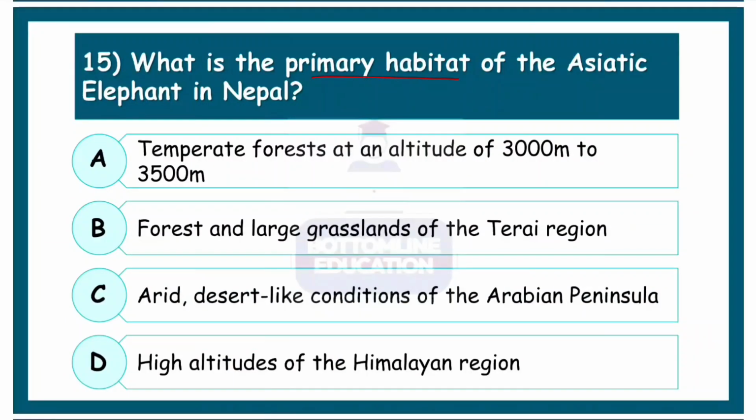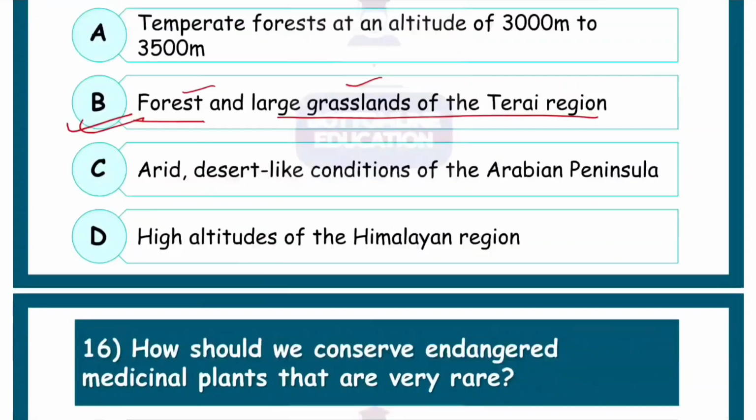Next, what is the primary habitat of the Asiatic elephant in Nepal? Habitat means natural home. So the question is asking which is the natural home of the Asiatic elephant. The elephant species native to Nepal and the South Asian region live in forests and large grasslands of the Tarai region. They are found very commonly in Chitwan National Park, which is covered by forest and has large grasslands. So the correct option is B.